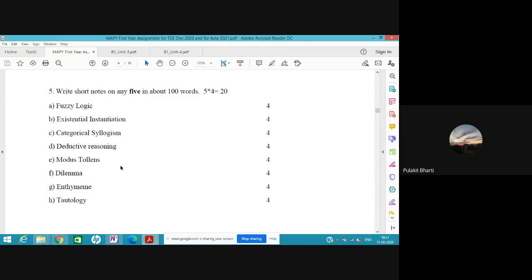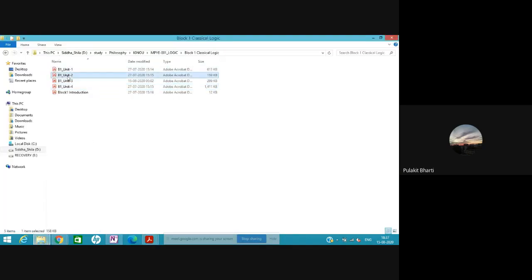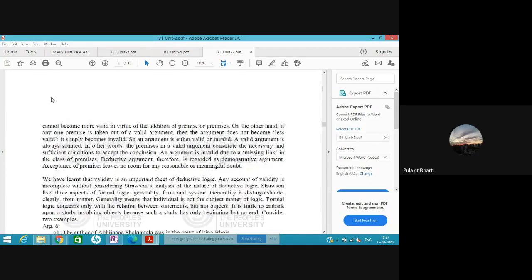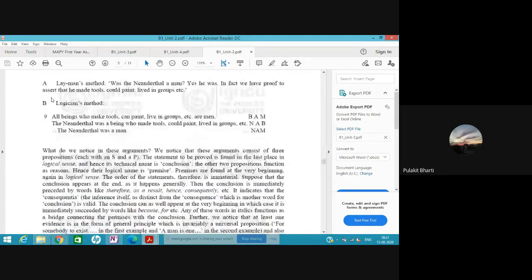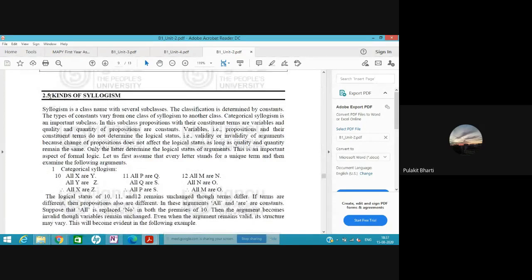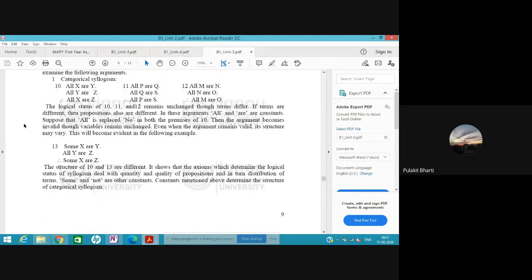Yes, block 1, unit 2, categorical syllogism, section 2.5. Here they have discussed kinds of syllogisms. There are always three types of syllogisms: one is categorical syllogism, then hypothetical and disjunctive.